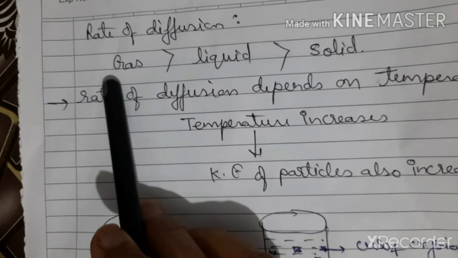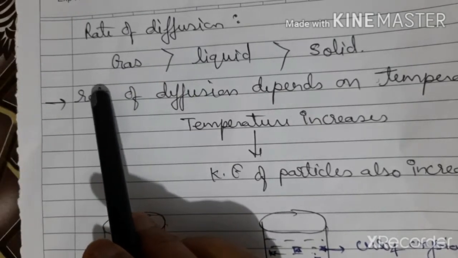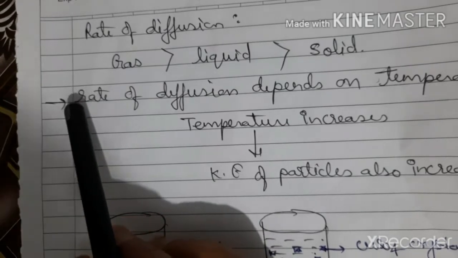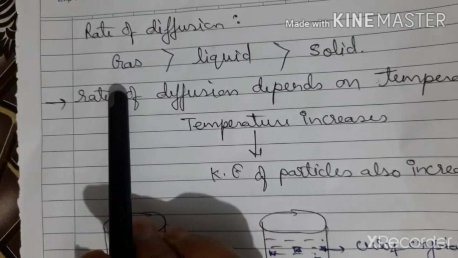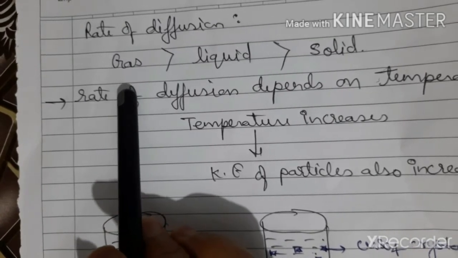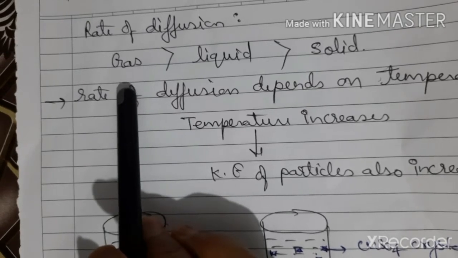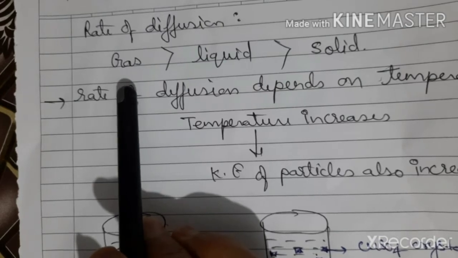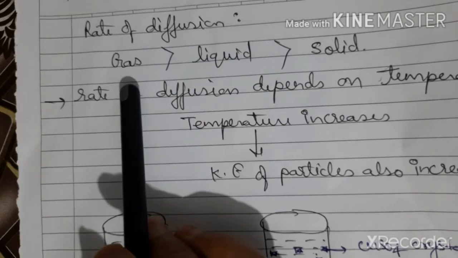Rate of diffusion is highest in gaseous particles. Here, the question arises why? Gaseous particles have weak interparticle force of attraction and maximum interparticle spaces, and they have highest kinetic energy. Mind my word, the particles of gases have highest kinetic energy.